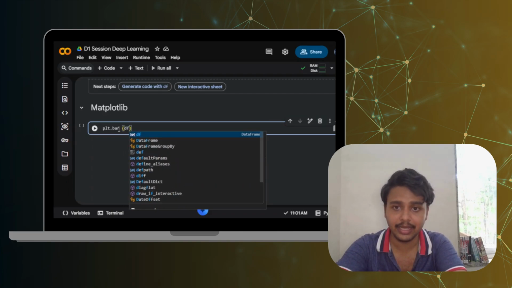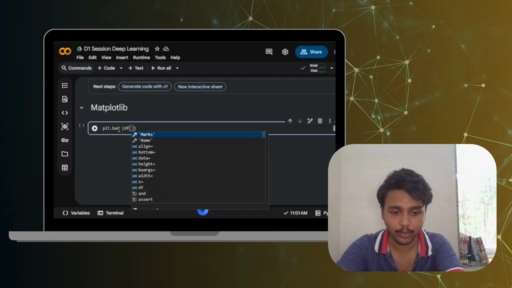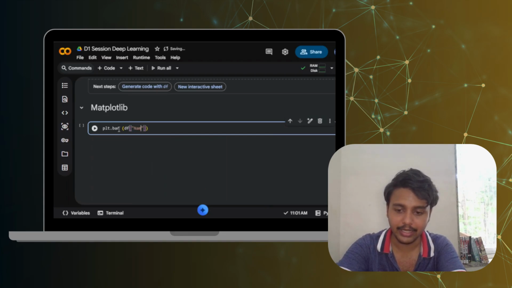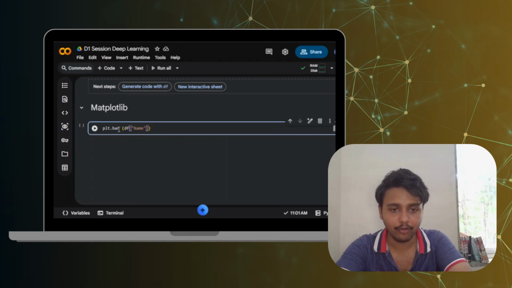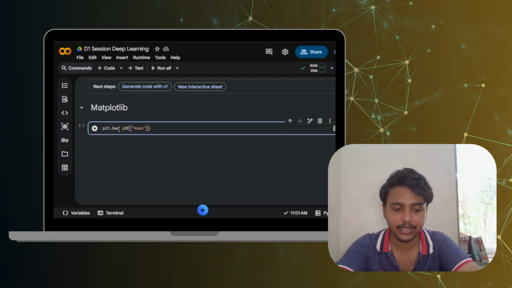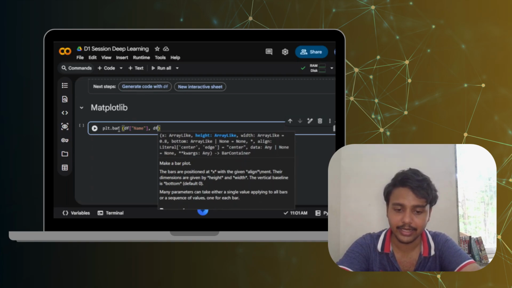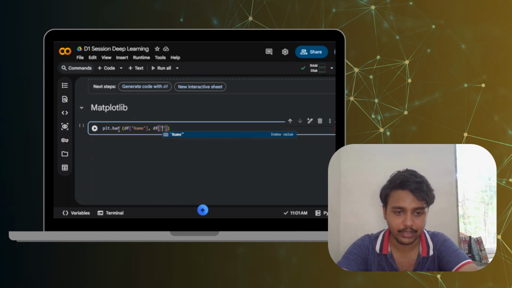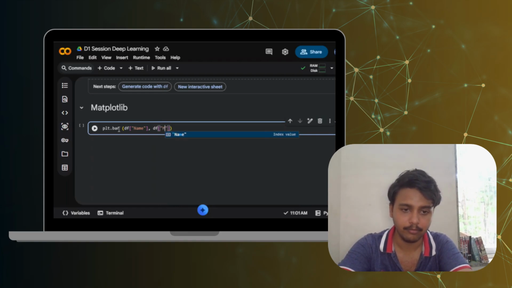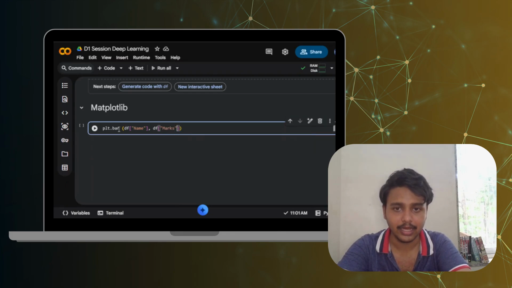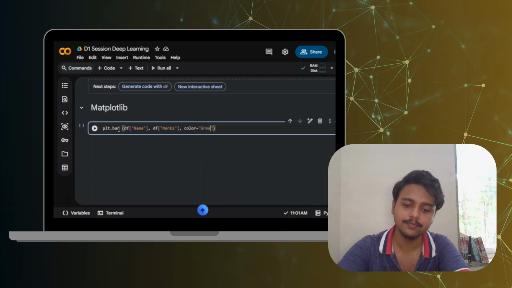So here df, and with df I am going to write name. Okay, and for y-axis I'll be needing the marks, and for that again df, and here marks. Okay, and let's say I want color, and let us set it to green.